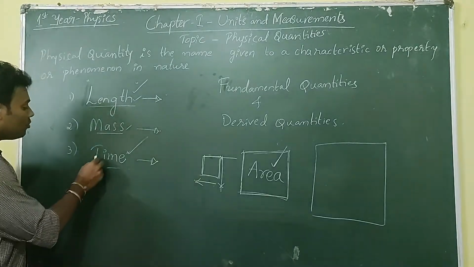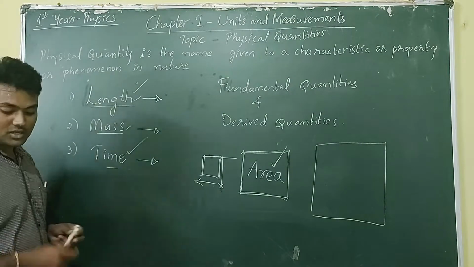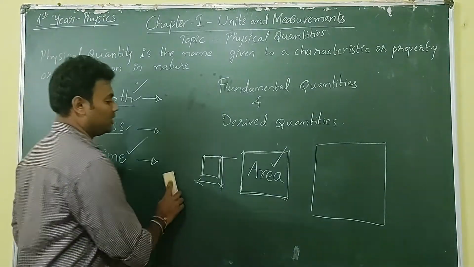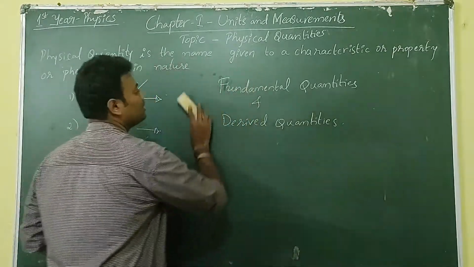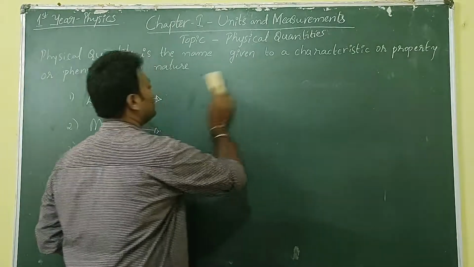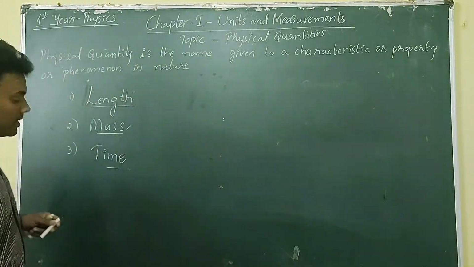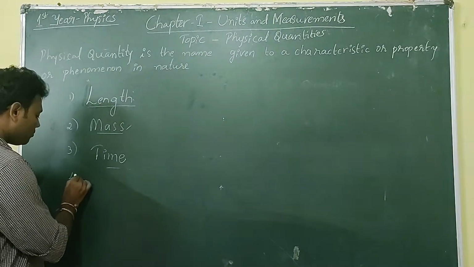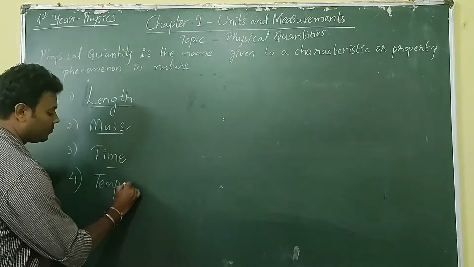But there are more fundamental quantities which are known to us till date. There are totally 9 fundamental quantities known to us till date. They are, the fourth one is temperature.